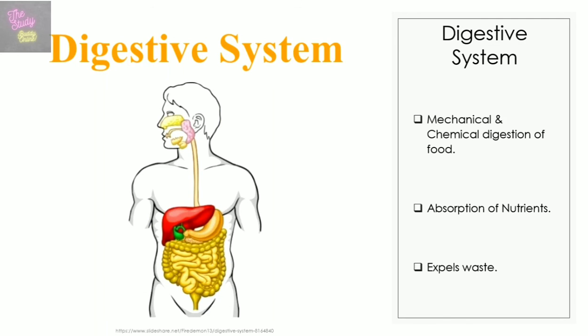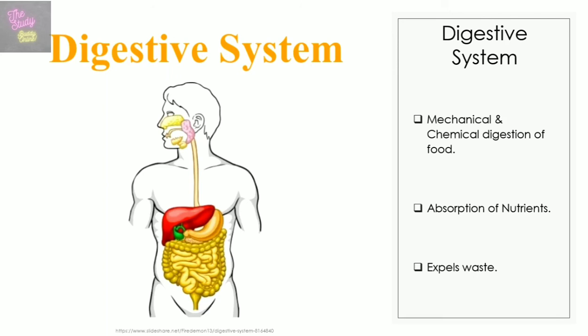Now we'll look at the digestive system, which includes the salivary glands, liver, stomach, etc. So it functions in the mechanical and chemical digestion of food, and mechanical digestion simply refers to the physical breakdown of food through the process of chewing, whereas chemical digestion, on the other hand, occurs when food is broken down with the aid of saliva, stomach acids, enzymes, and other secretions.